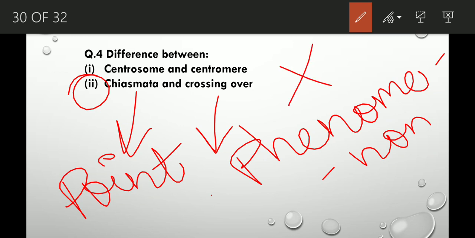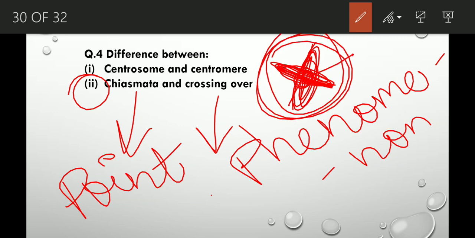This is the X structure. Suppose this is the maternal chromosome and this is the paternal chromosome. This X structure where it is meeting, this point is chiasmata. And the phenomenon of exchange of the genetic material between these two homologous chromosomes, that is the crossing over.